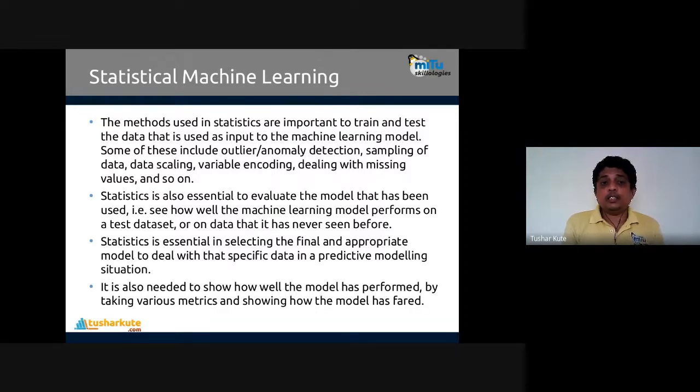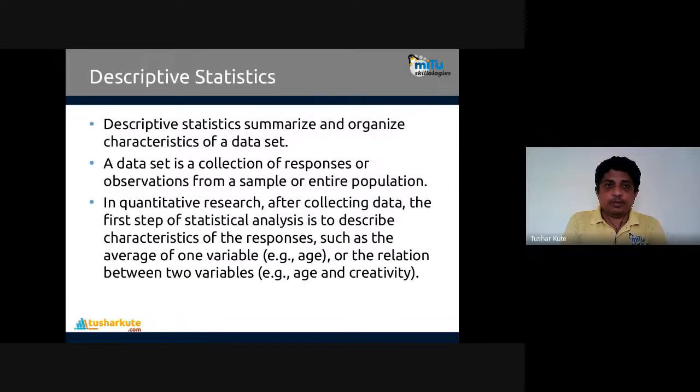That's why statistics is essential in selecting the final and appropriate model to deal with the specific data in predictive modeling situations. There are many different data analytical methods present. Out of them, predictive analytics is where you build a model used to do predictions ahead with the respective data, or the novel set of data that you apply as input to it. It's also needed to know how well the model has performed, by taking various metrics. The effectiveness, speed, and optimized result the model has shown will be identified with the help of statistical measurement again.